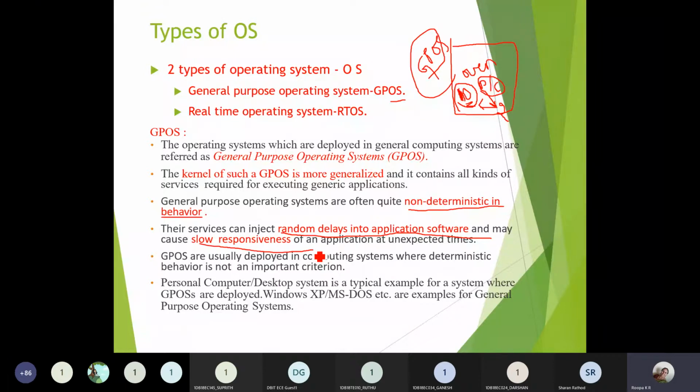Some examples are your normal desktop computer, Windows, MS-DOS, Windows XP. These general purpose operating systems are used for computing general applications.